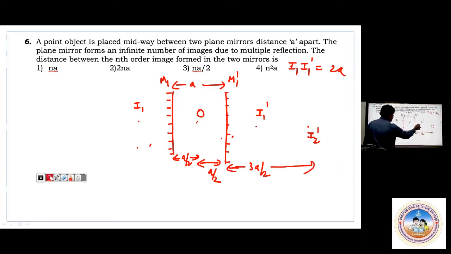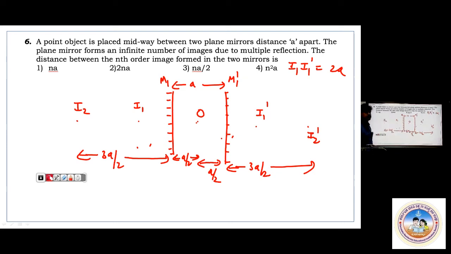Similarly, this I1 dash, from this mirror, this is a plus a by 2. This is at a distance of 3a by 2. So one more image here. This will be I2. This distance is again 3a by 2. From here to here, distance is 3a by 2. In that way, if I take one more, what will happen now? This distance from here to here, 3a by 2 plus a, that is 5a by 2. You'll get one more image somewhere here in that way.